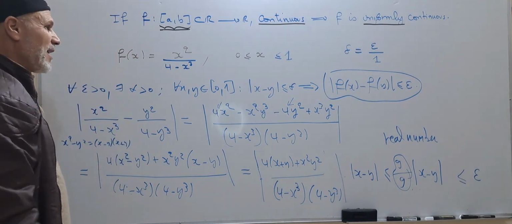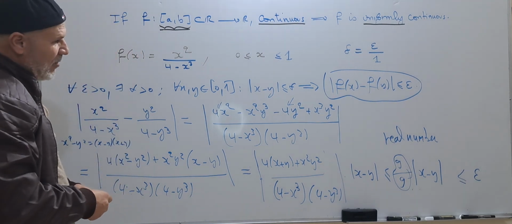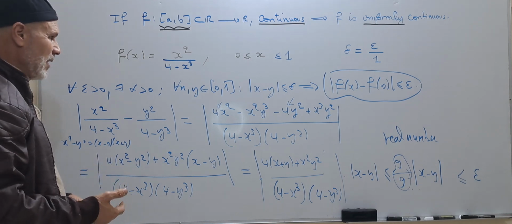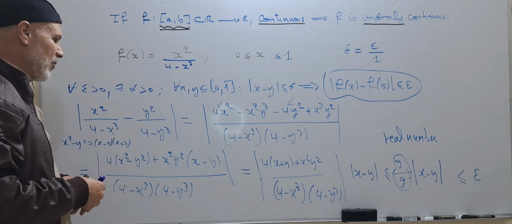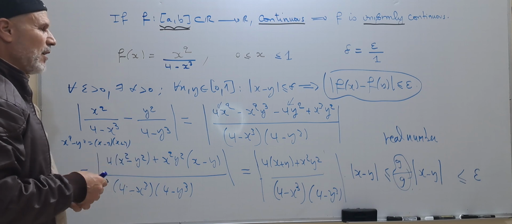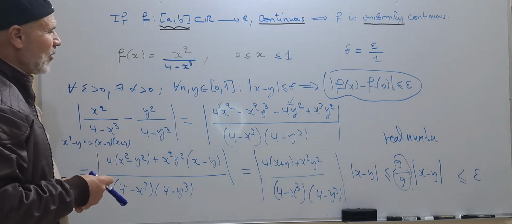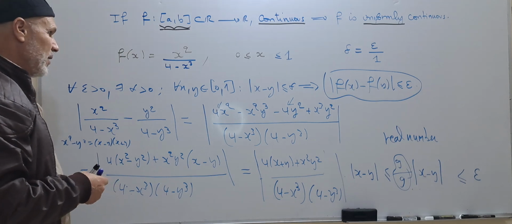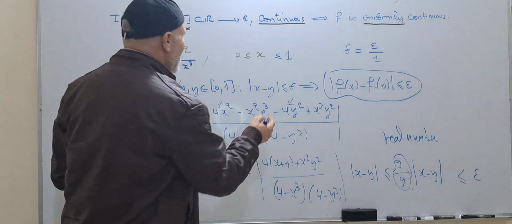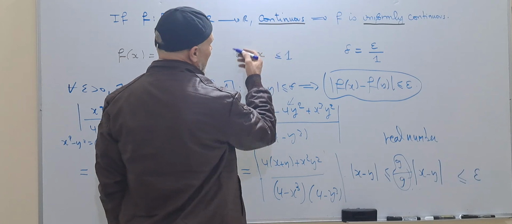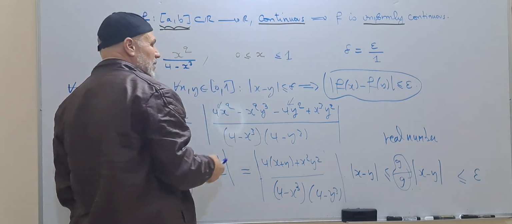So we find delta which depends only on epsilon and not on x0, the point on which we are discussing the classical continuity of the function. But don't forget that x is less than 1.